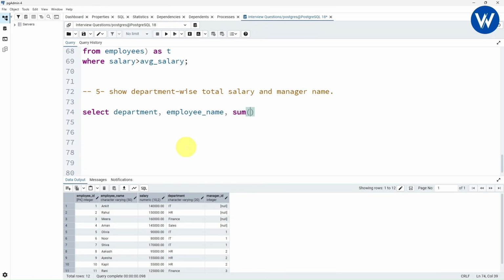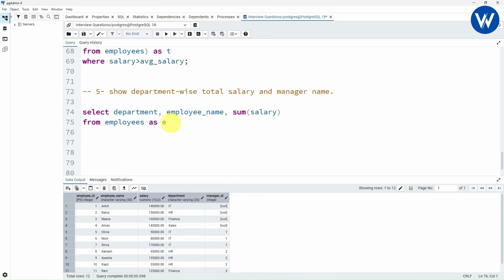So here I can use the sum, which is the aggregate function. Now you need to pass the column, which is the salary column. Now what is the table? The table is the employees table. I will give the table name as E. Here I will be using the alias E for the employee table.